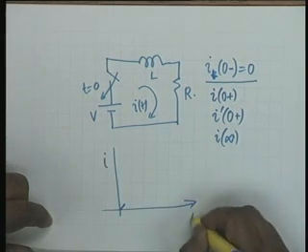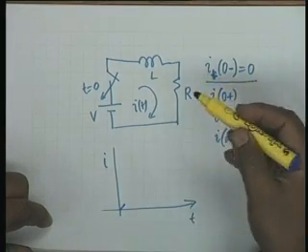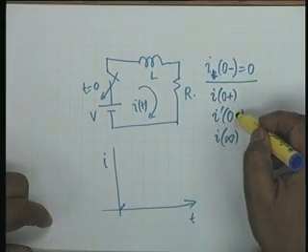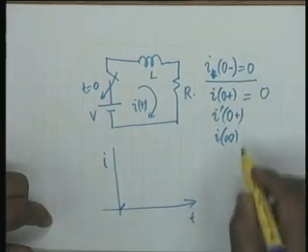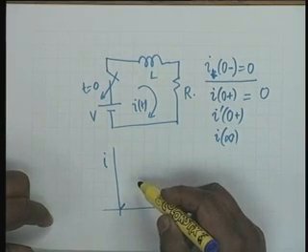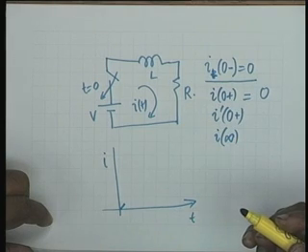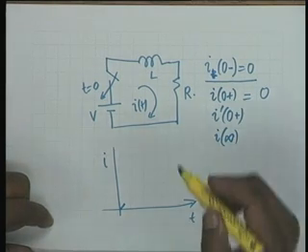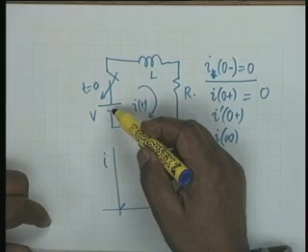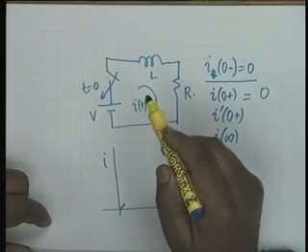Current versus time, it must start from here. Then, if I want to find out I prime of 0 plus, how does it rise? Now, can it fall? It may, if V polarity is negative, isn't that right? You must be very careful about polarities.